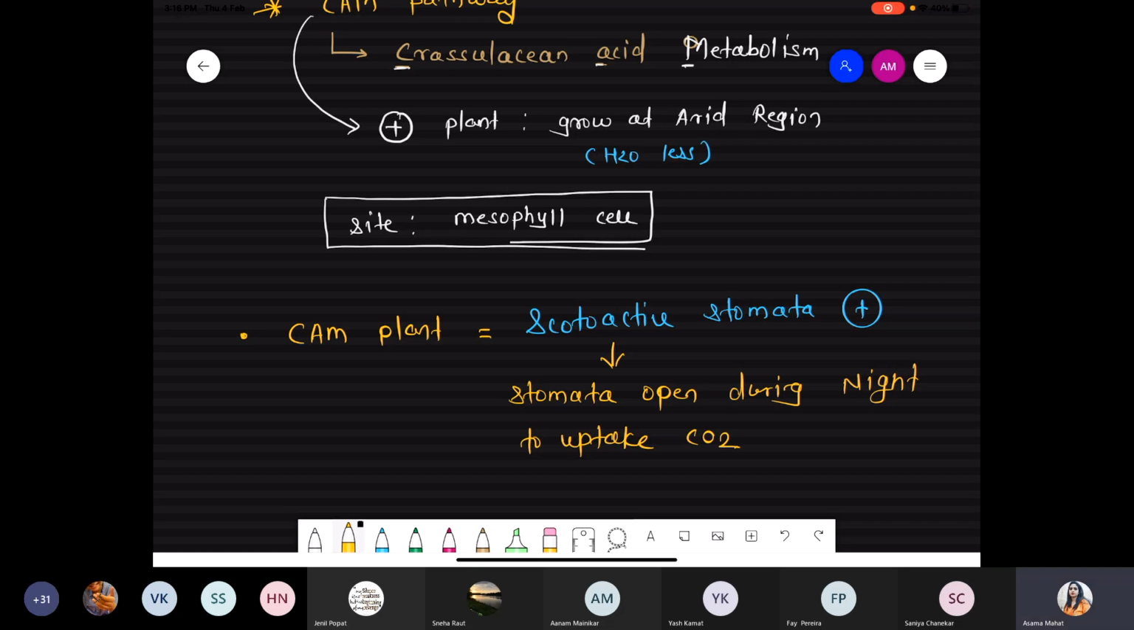Quickly, without wasting time, within 2 minutes, we'll try to understand the CAM cycle. Remember one thing, the site for the CAM cycle is the mesophyll cells, but we are talking about day and night conformation because this cycle runs between the two parameters, day and night. Suppose we are talking about the night. Now the stomata get open.